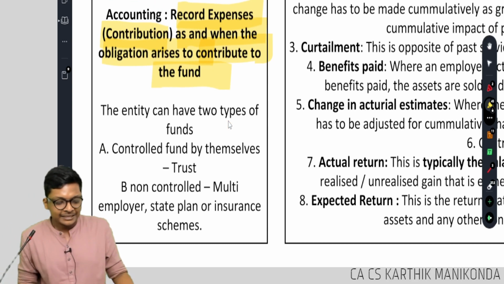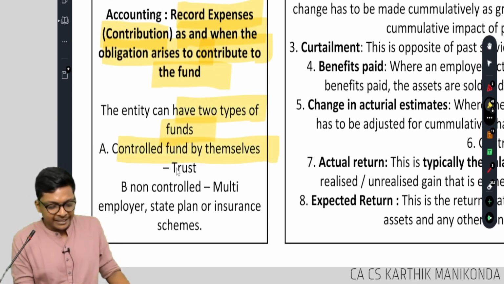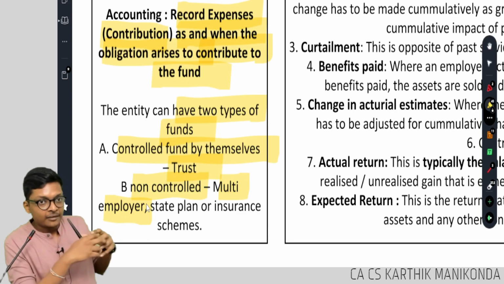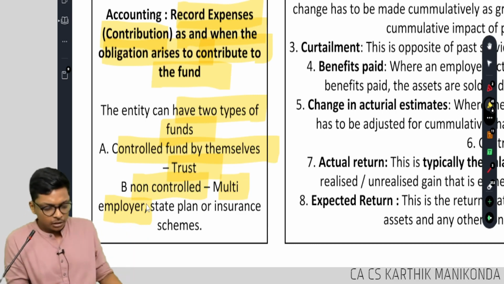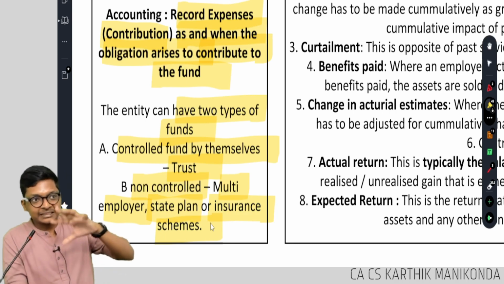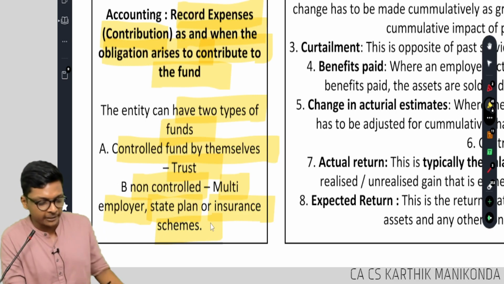Okay. The entity can have two types of funds. Controlled fund by themselves, a trust. Non-controlled, multi-employer: some big companies together will form their own fund. State plan, government or insurance schemes. Sometimes the risk is transferred to insurance companies. Are you following, guys? Okay.